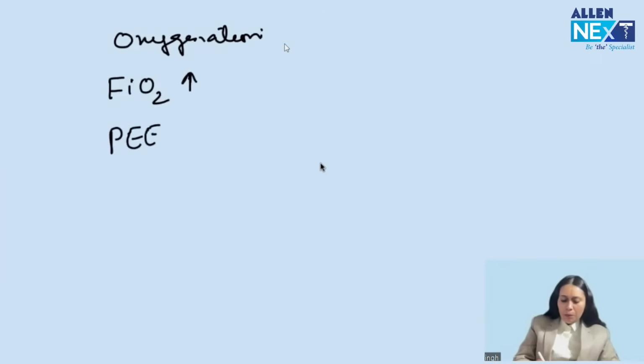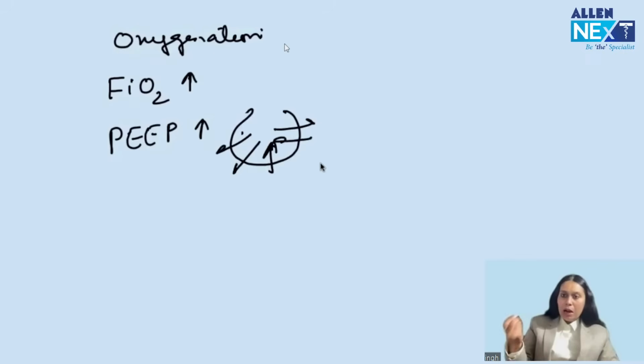So guys, if any such question comes, how do we change the ventilator setting? To improve oxygenation, what can we increase? We can increase FiO2, fractional inspiratory oxygen concentration, and we can increase PEEP, positive end expiratory pressure. PEEP opens the alveoli and improves the exchange of oxygen and carbon dioxide, so oxygenation improves.